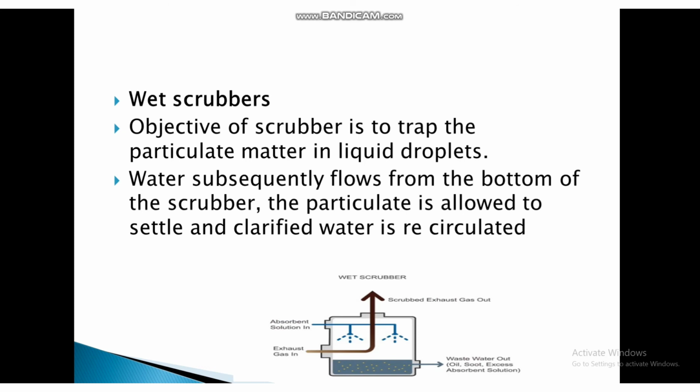Wet scrubbers. The objective of a wet scrubber is to trap the particulate matter in liquid droplets. Water subsequently flows from the bottom of the scrubber. The particulate is allowed to settle and clarified water is recirculated.